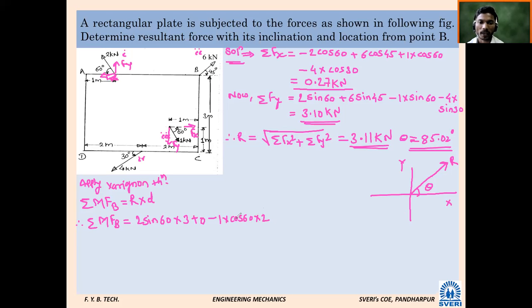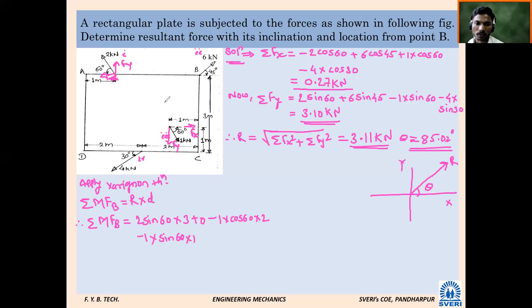If you say Fy, very important now. How will be its moment at point B due to the Fy component of the 1 kilonewton force? Clockwise or anti-clockwise? Negative, sir. Again it will be negative: 1 into sine 60. What will be the distance of the Fy component from point B? 1 meter. Very good, it is given 1 meter.